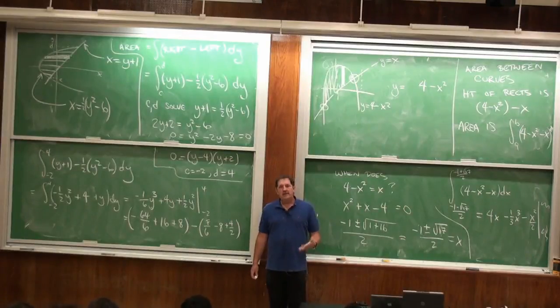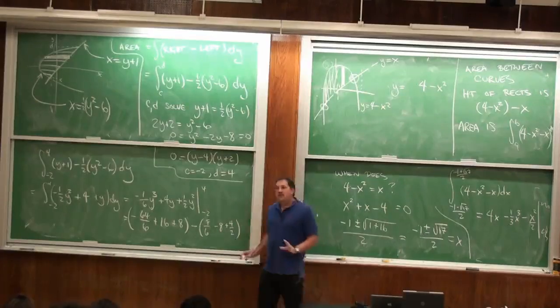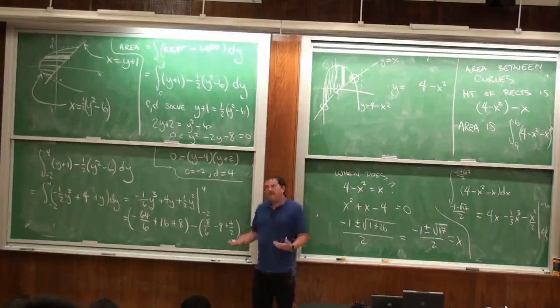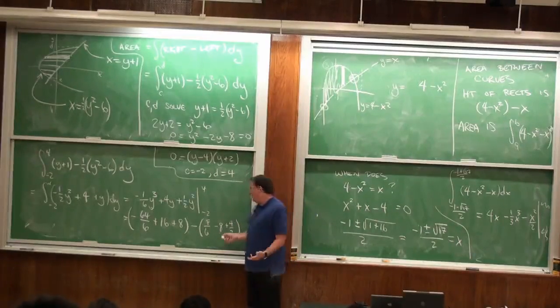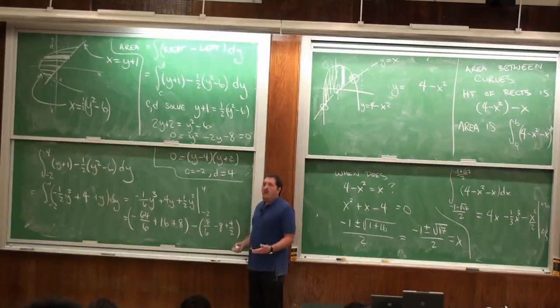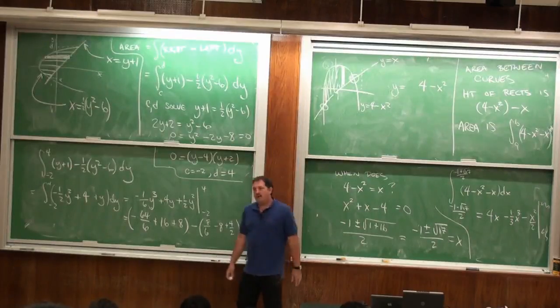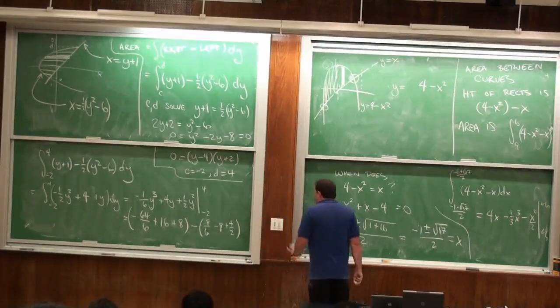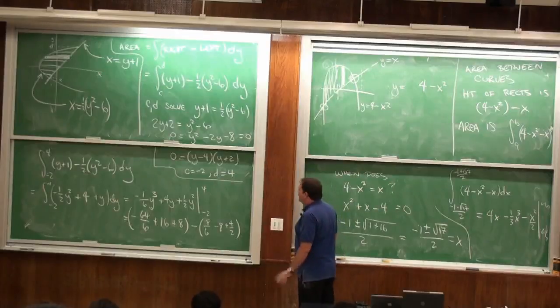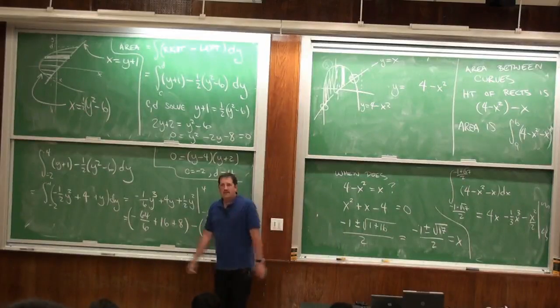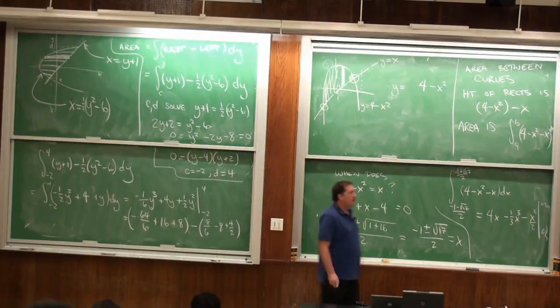My concern is that you understand the material well enough to get an answer. That does not mean that you can just leave something like the sine of pi as the sine of pi. You should know that the sine of pi is 0. So I need you to do the obvious, and I would prefer that you not leave 8 over 4 as 8 over 4. You should know that 8 over 4 is 2. But if you don't want to add 5/12 and 47/19, I can understand why not.